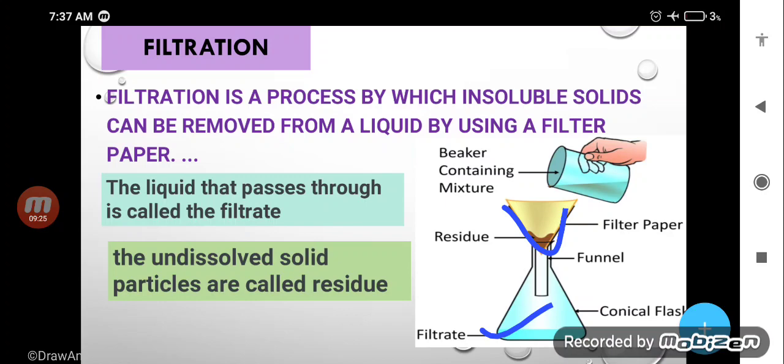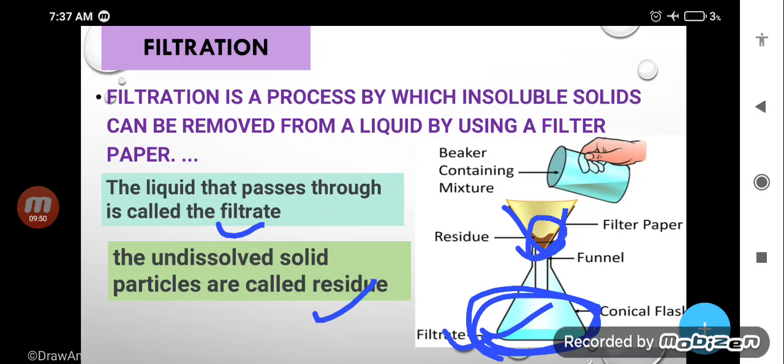The liquid that passes through the filter paper is called the filtrate. It means you get the clear liquid after filtration, that is called the filtrate, and the insoluble solid, the impurities left behind, is called the residue. So here it is the residue and here it is the filtrate. Whenever I ask you to write the difference between filtrate and residue, you have to explain what filtrate and residue are.